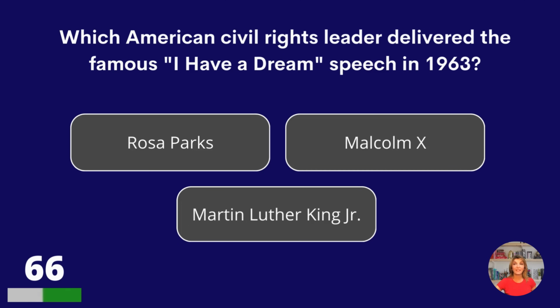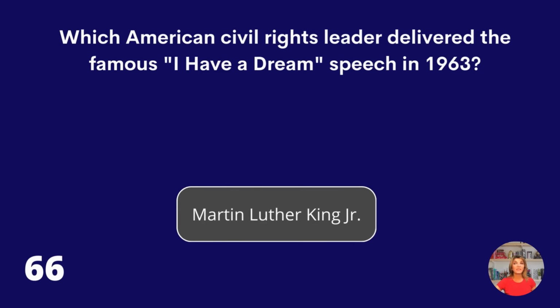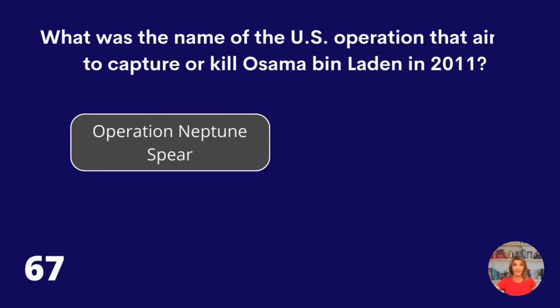Rosa Parks, Malcolm X, or Martin Luther King Jr.? Martin Luther King Jr. What was the name of the U.S. operation that aimed to capture or kill Osama bin Laden in 2011? Operation Neptune Spear, Operation Iraqi Freedom, or Operation Desert Storm? Neptune Spear.